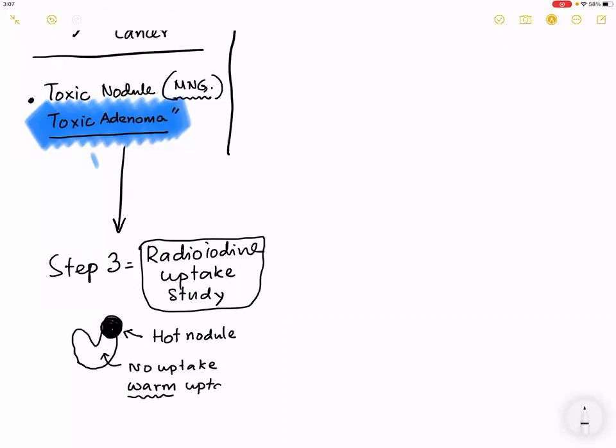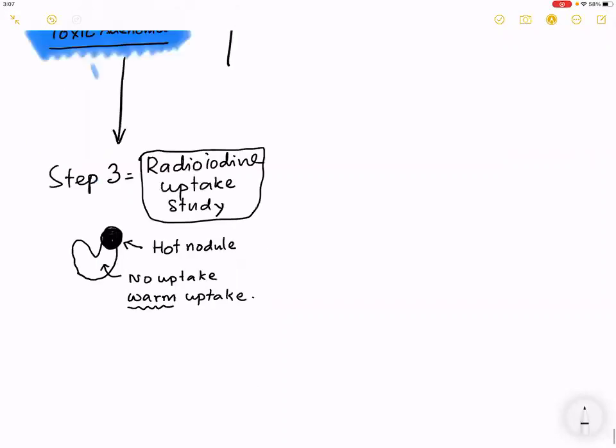What are these terms? You will not understand today. Request you to take down these notes. On a radio iodine scan, this is what completes the step 3 investigation.